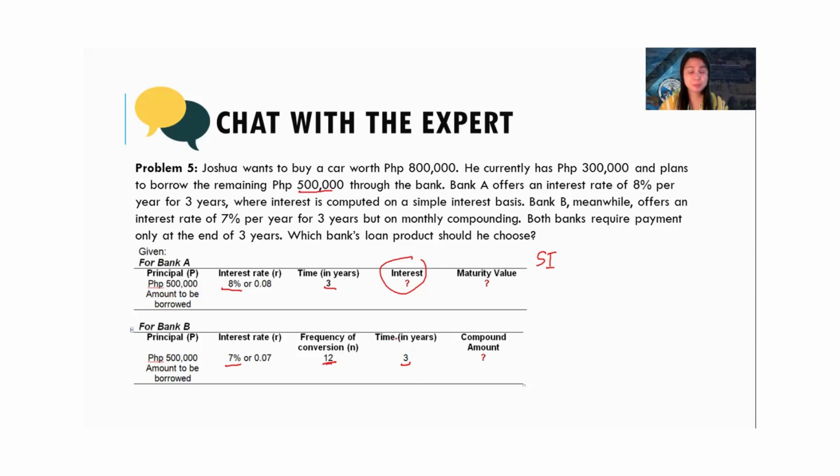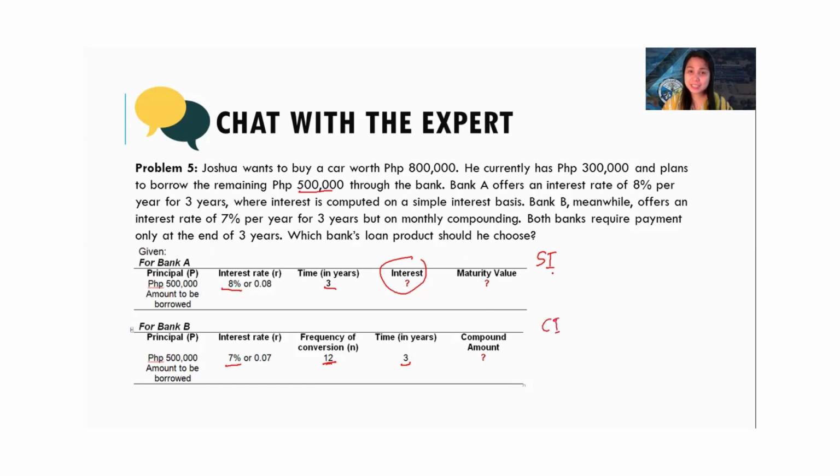Both banks require payments only at the end of 3 years. Which bank's loan product should you choose? Bank A is computed in simple interest, while Bank B is computed at compound interest.